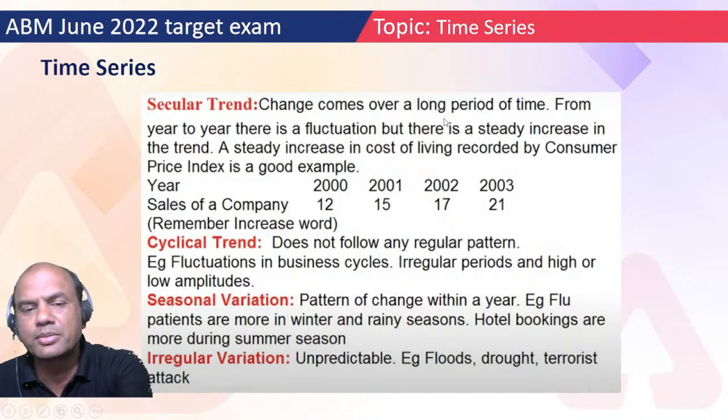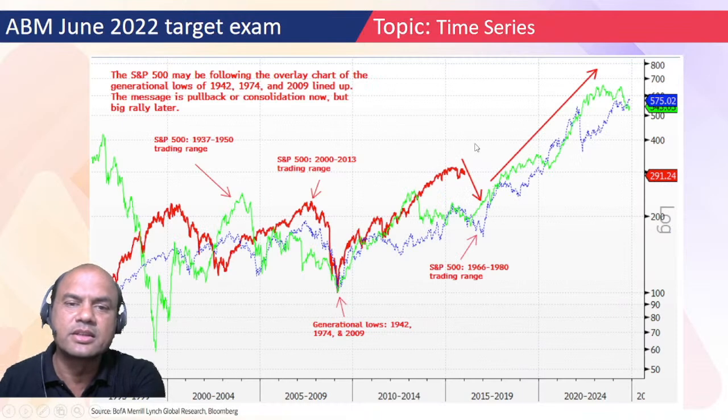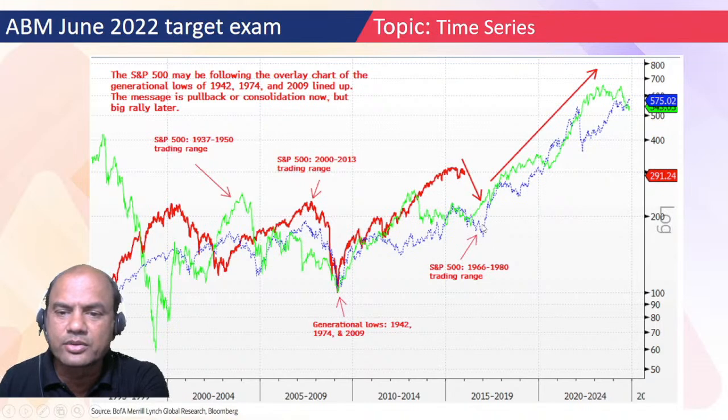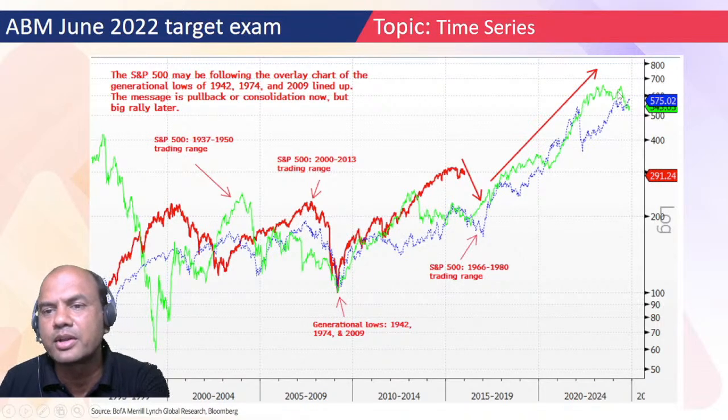I'll show you an example for this. This is the S&P 500. You can call this the BSE or Sensex also. If you look at the graph, there are certain downs over here, certain ups over here, similarly downs again and ups. But in the long run, what is happening? It was over here and now it is over here, so it is going up. This is the meaning of secular trend.